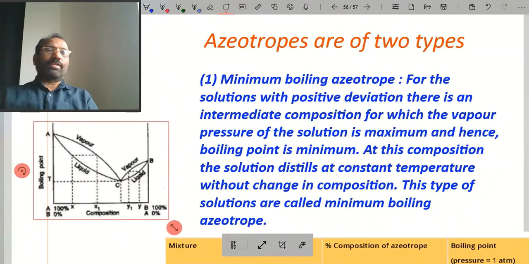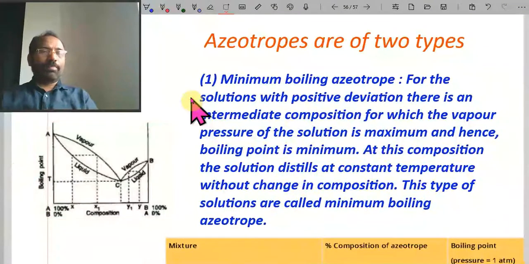First, we know what the minimum boiling point azeotrope is. The boiling point of the azeotrope is less than the boiling point of any one of the components or both components. Such azeotropes are called minimum boiling point azeotropes.